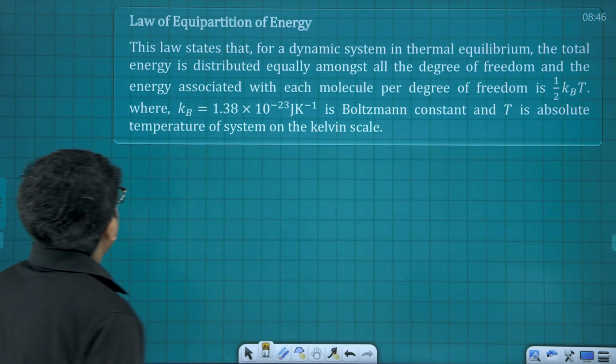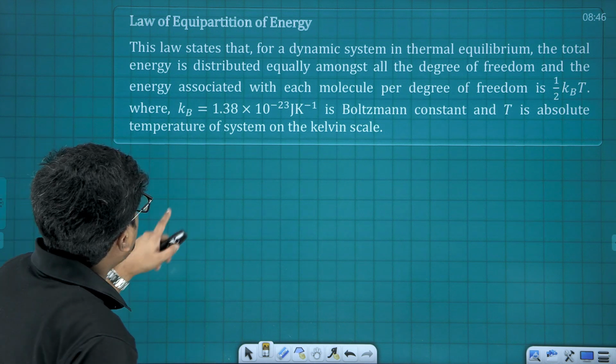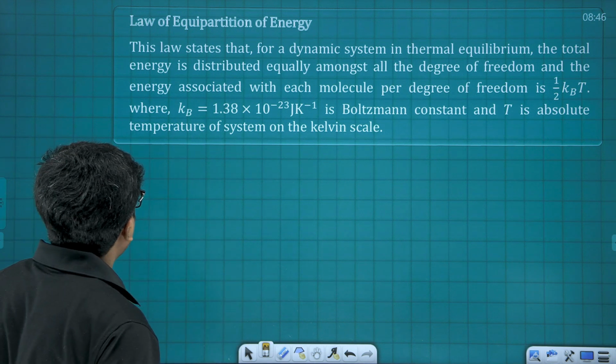Next one is the law of equipartition of energy.